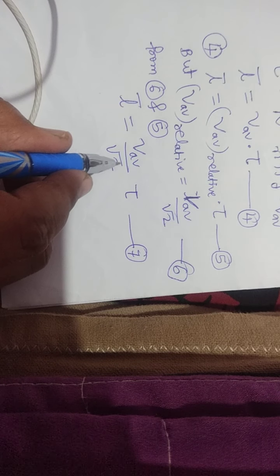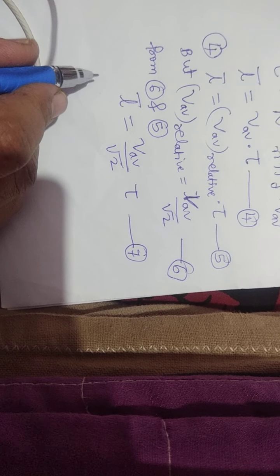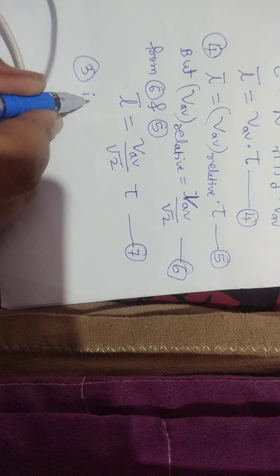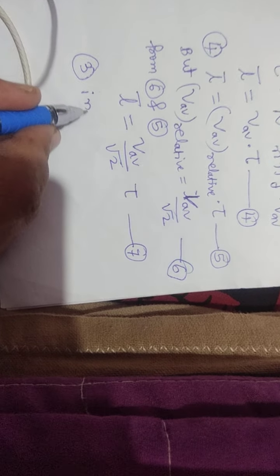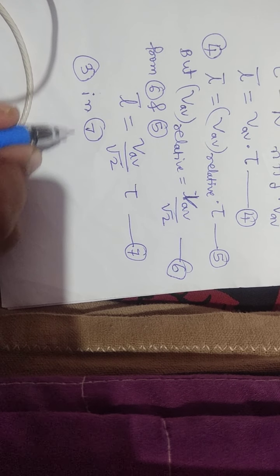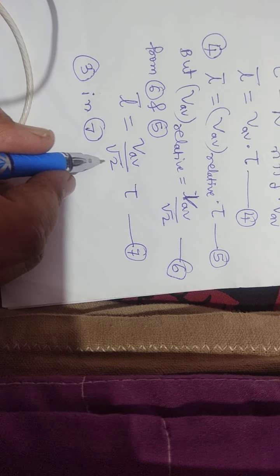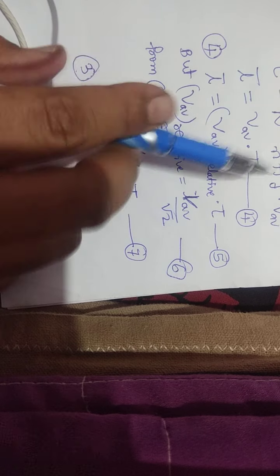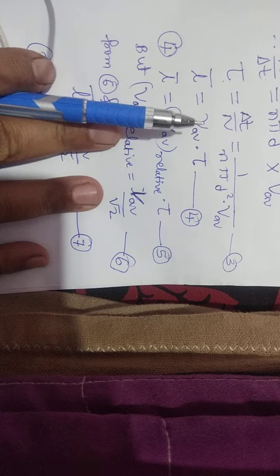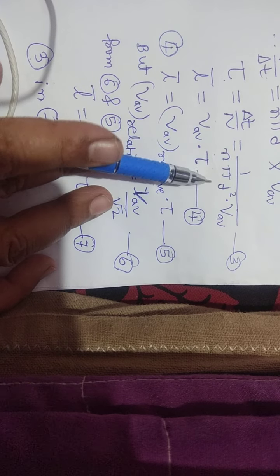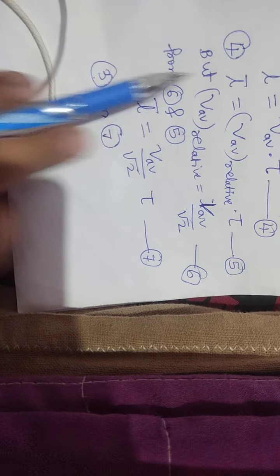Then suppose you put equation number 3 in equation number 7. What is equation number 3? Tau is equal to delta T by N, that is equal to 1 divided by n pi d square VAV. What is equation number 7?